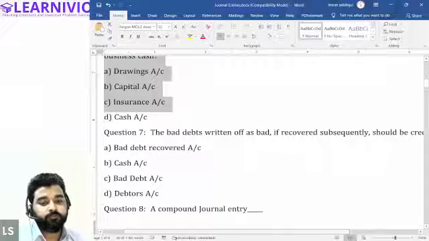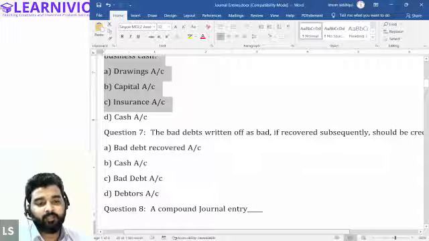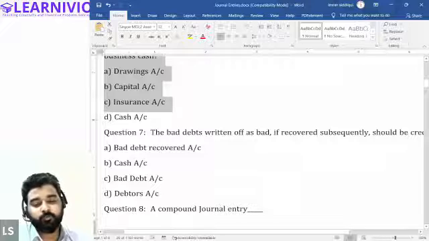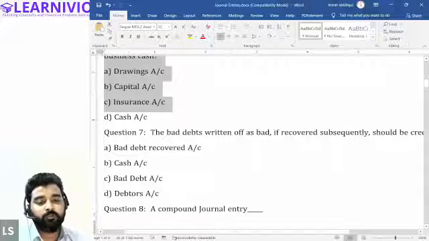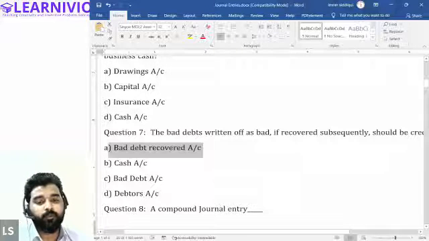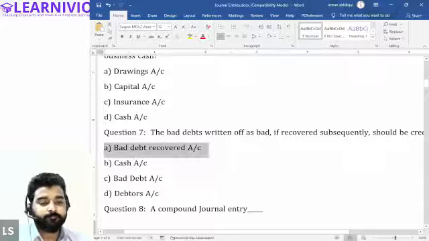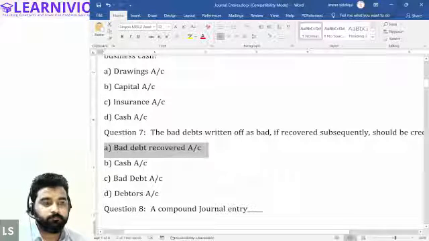First of all, when the bad debt is recovered, cash account is debited. But because bad debt recovered is a kind of revenue, we will credit the revenue account as always. So cash account debit to bad debt recovered account. That means bad debt recovered account is going to get credited. Halima, is this clear?